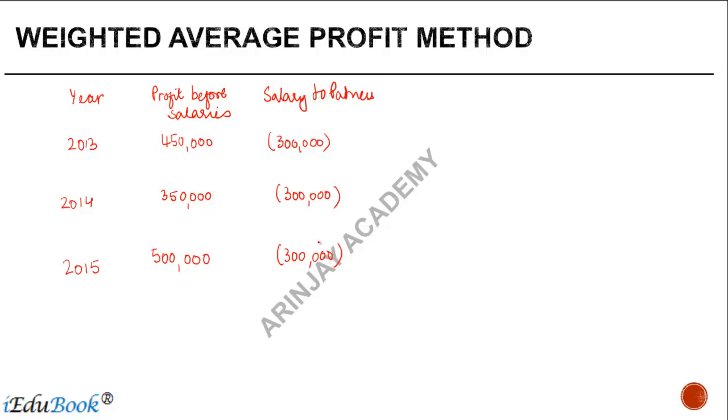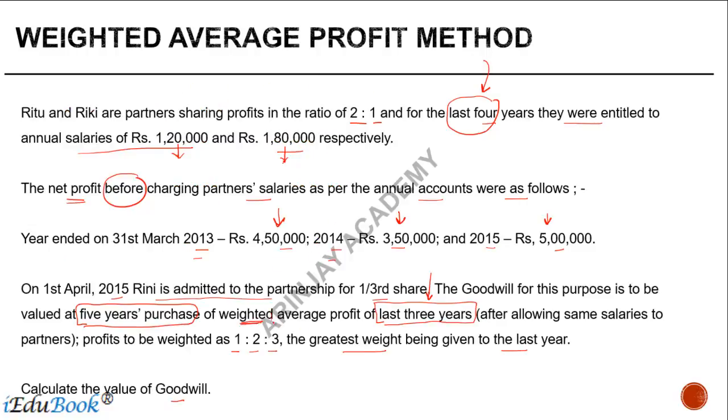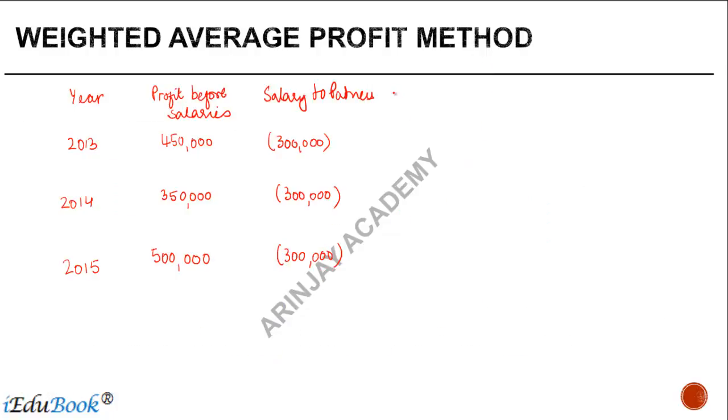Even when you are calculating the weighted average, it is of the profits. So if there are any expenses which have not been considered, you need to first reduce them. So what is the profit after adjustment? 450 minus 300 is 1,50,000. Here it will be 50,000, and here it will be 2 lakh.